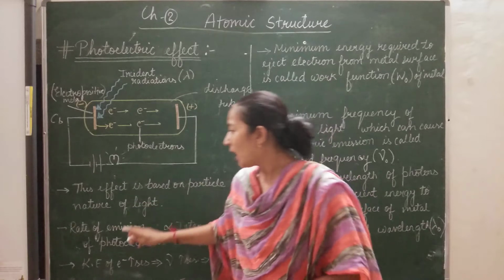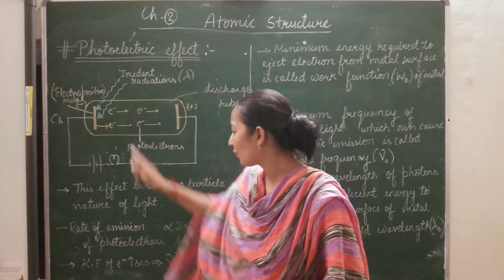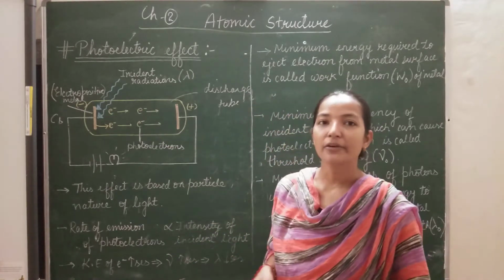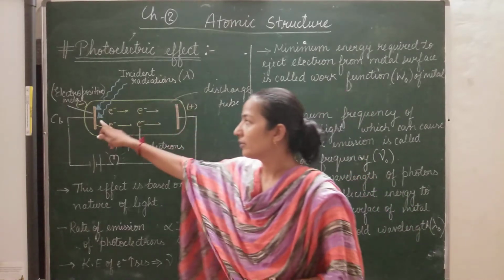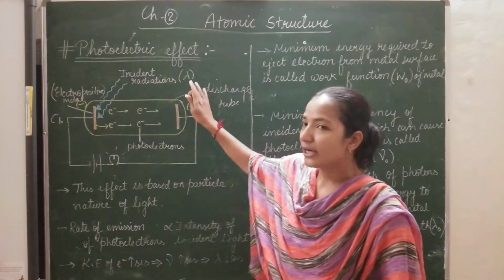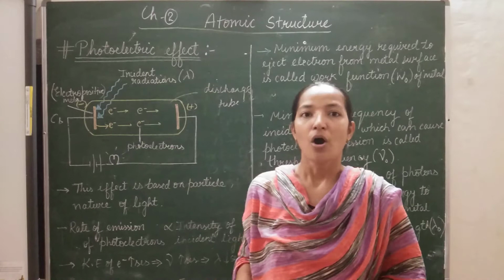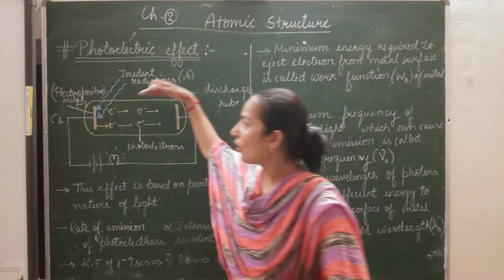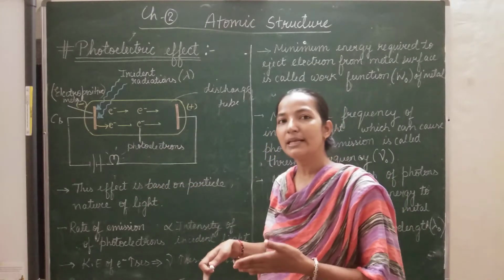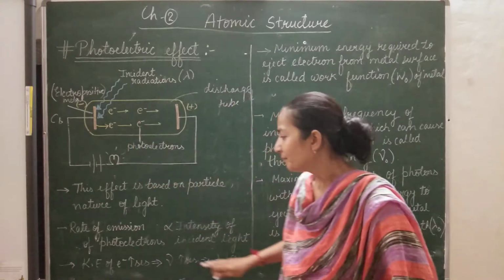Now next, he also told that the rate of emission of photoelectrons is directly proportional to the intensity of light radiation incident over the metallic surface. So if light radiations of more intensity fall over the metallic surface, then the electrons will be emitted more easily and more quickly.